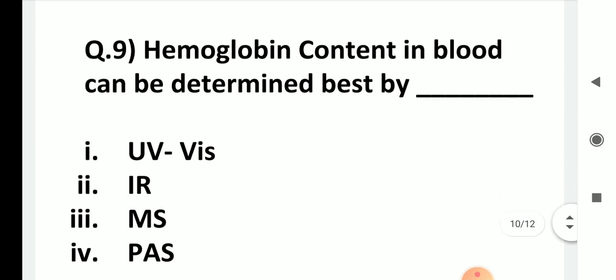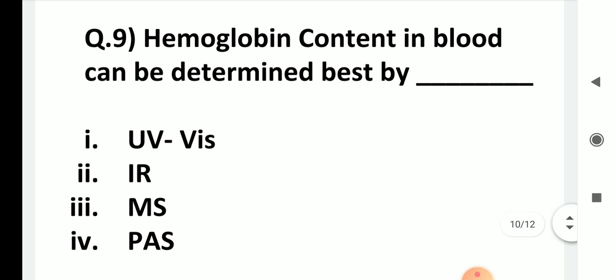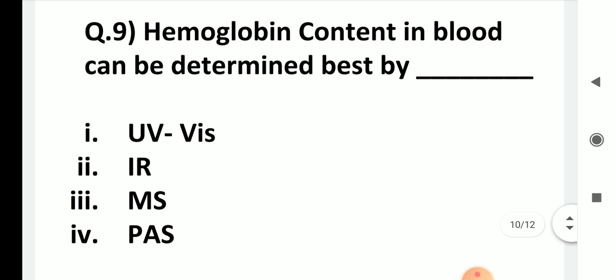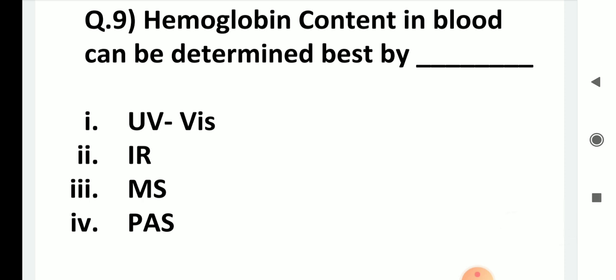Hemoglobin content in blood can be determined best by UV visible, IR, MS or PAS. The answer is PAS because even substances which scatter light can also be analyzed with the help of PAS. So hemoglobin content which is present in RBCs, and RBCs which are present in blood, the hemoglobin content can be determined by PAS.